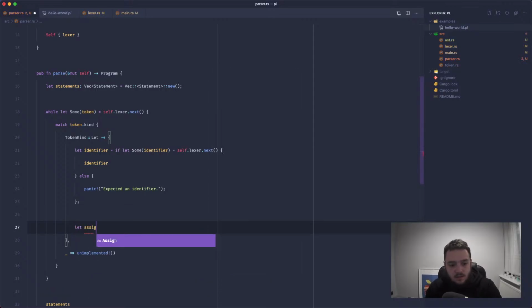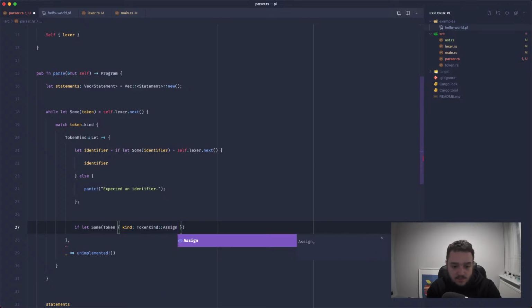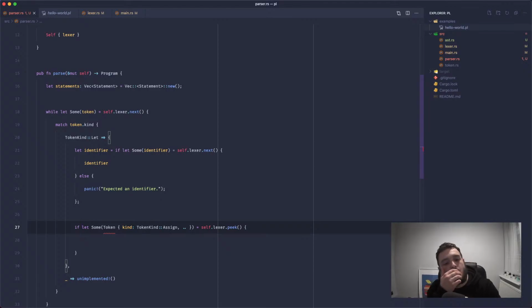So assign if let some token kind token kind assign. I'll explain this in just a second. Equal self.lexer.peak. What can we say if not let?